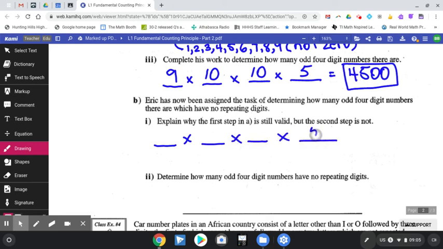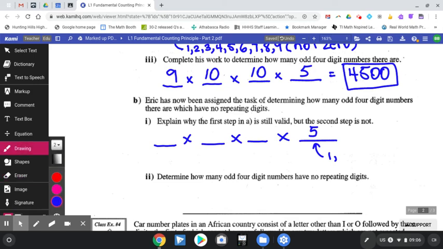So 5 is still valid because we want an odd digit here. So the possible digits that could go in the last spot are 1, 2, 3, 4. Whoops. Let's back that up. Those are not odd numbers. Let me fix up.